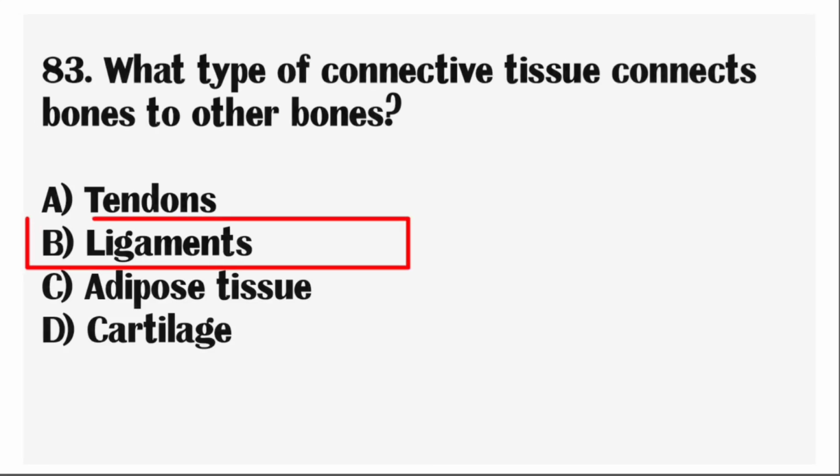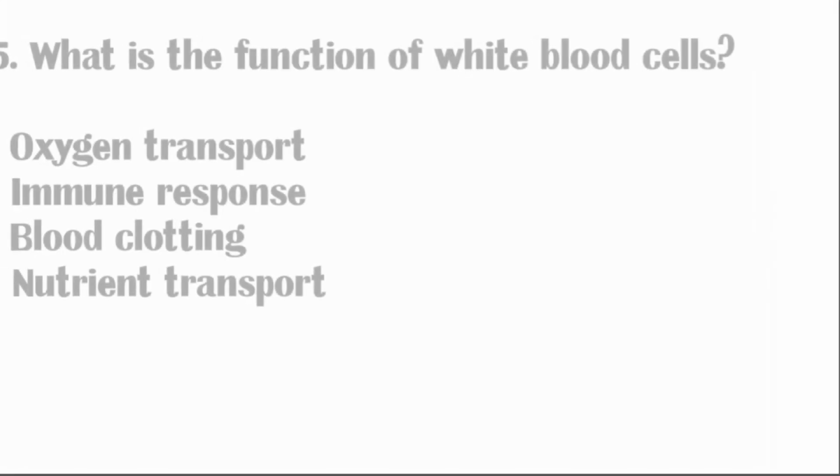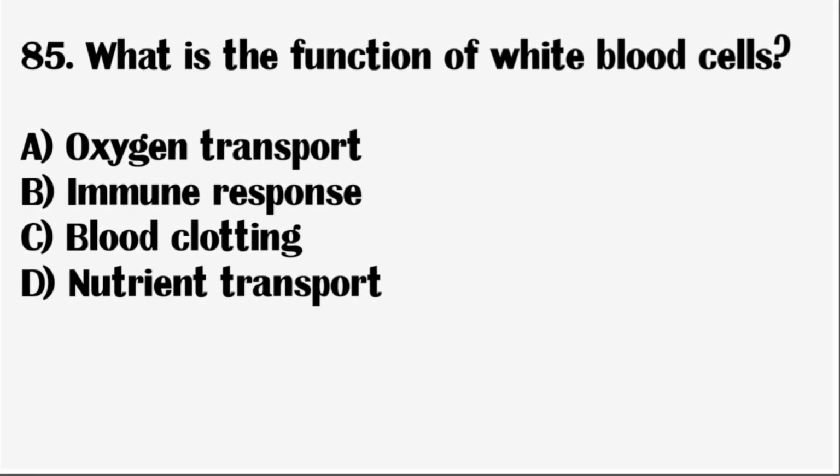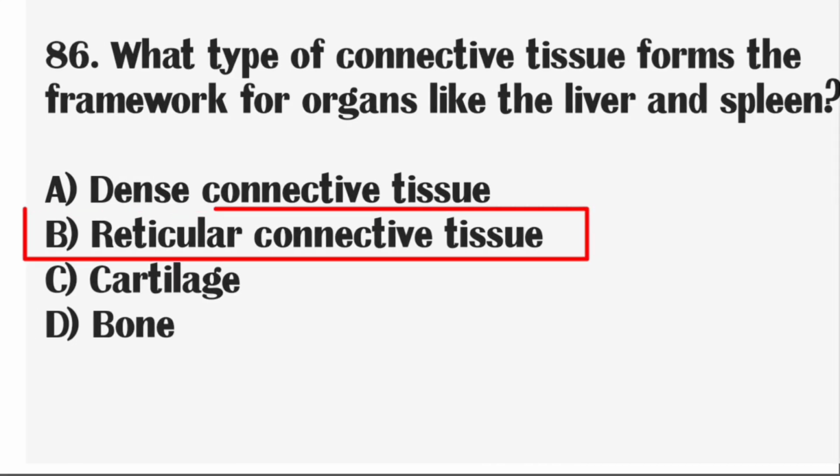Correct answer, ligaments. Next question, which organelle is responsible for producing ribosomal RNA? Correct answer, nucleus. Next question, what is the function of white blood cells? Correct answer, immune response. Next question, what type of connective tissue forms the framework for organs like the liver and spleen? Correct answer, reticular connective tissue.